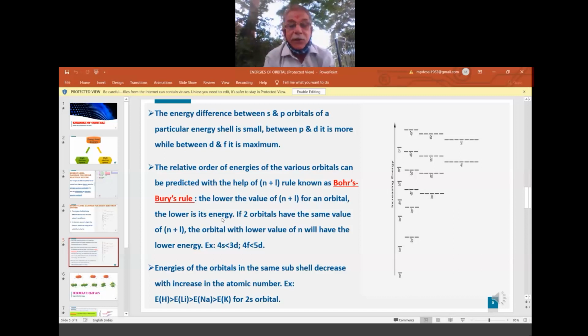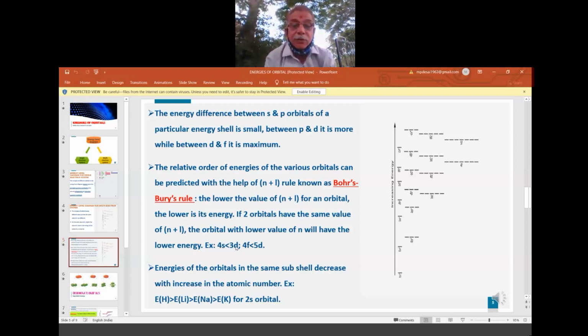For example, here I have taken two orbitals, 4s and 3d. Let us calculate the n plus L value for 4s and 3d. For 4s, 4 is the n value. For the s orbital, what is the L value? 0. So 4 plus 0, it is 4 only. Now for 3d the n value is 3, and the L value for d is 0, 1, 2, so 2.